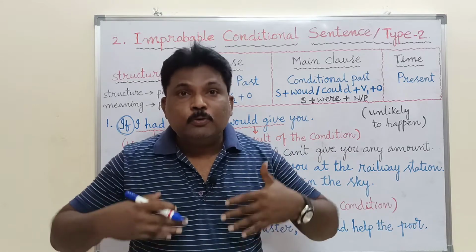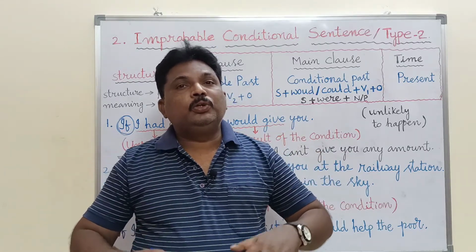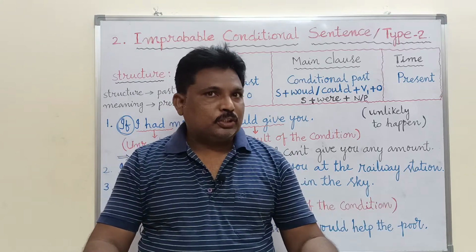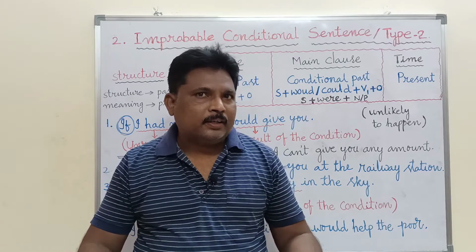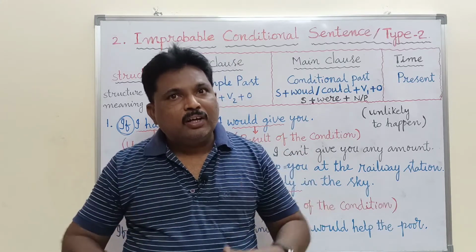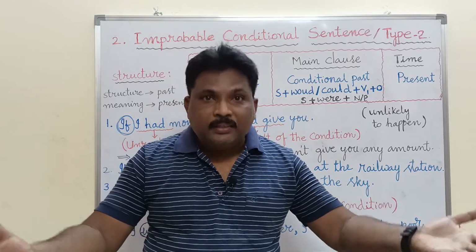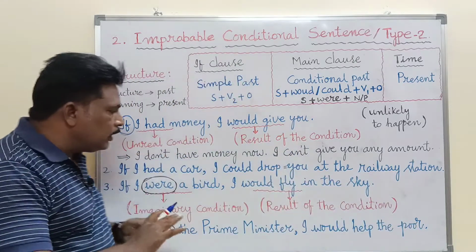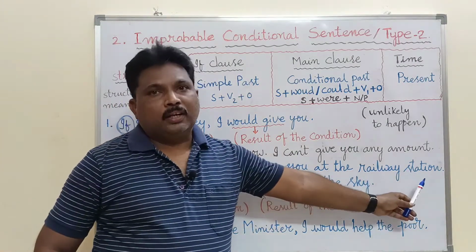So at that time you tell your friend, if I had a car, I could drop you at the railway station. What does it mean? It is the helplessness of the speaker. Indirectly he says, I don't have a car, so I cannot drop you at the railway station. That is the meaning of the sentence. If I had a car, I could drop you at the railway station.